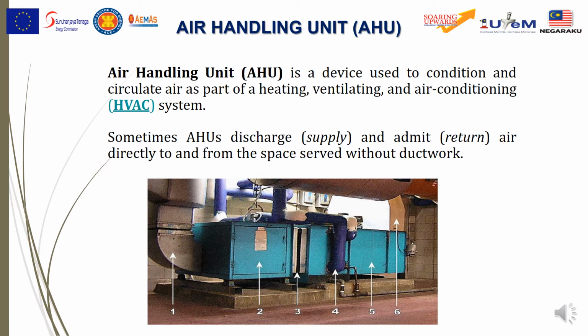This is the AHU. Inside the AHU, we have six components. The first one is the supply duct, second is the fan compartment, number 3 is the flexible connections, number 4 is the heating and cooling coil, number 5 is the filter compartment, and number 6 is the return and fresh air duct.